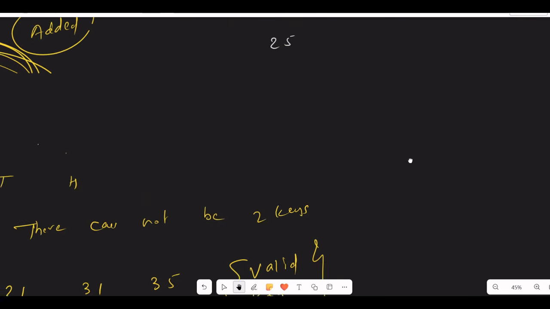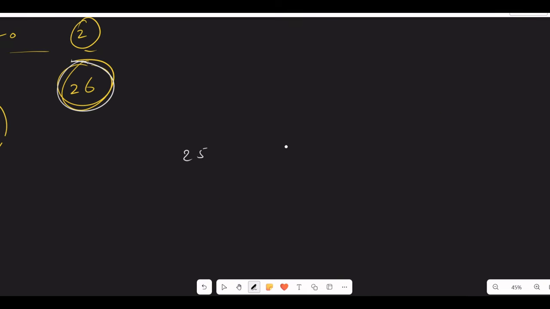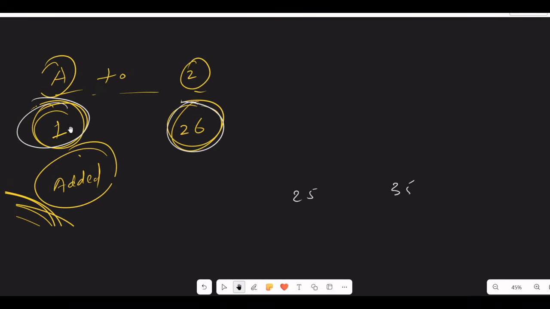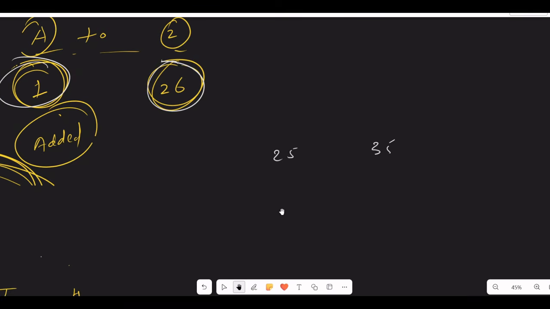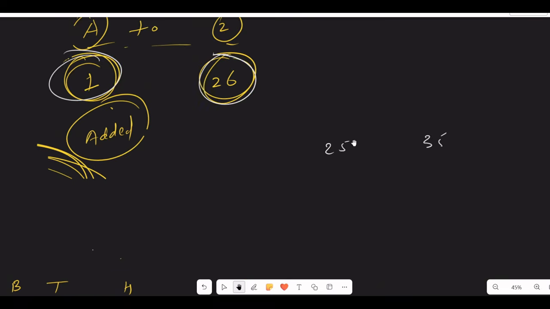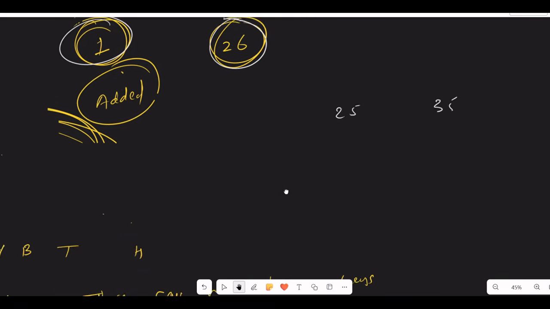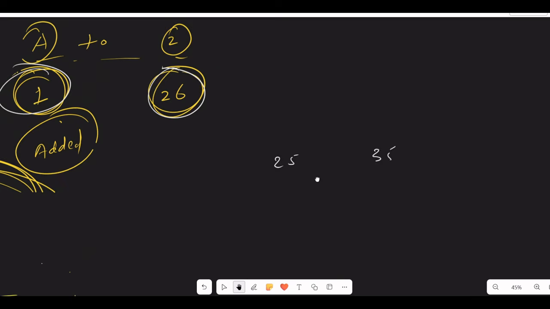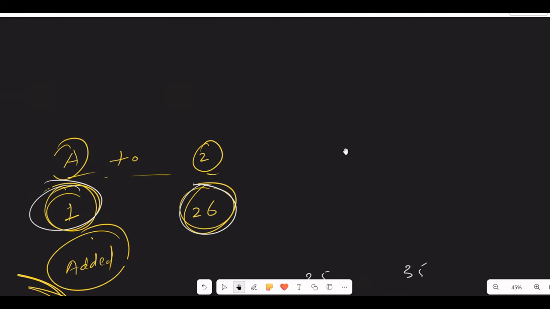The maximum number is 35. So 35, and we have added between 1 to 26, so that the number is becoming that, right? Now to know which is the valid number, the minimum number which we can add is 1, the maximum number which we can add is 26, right?